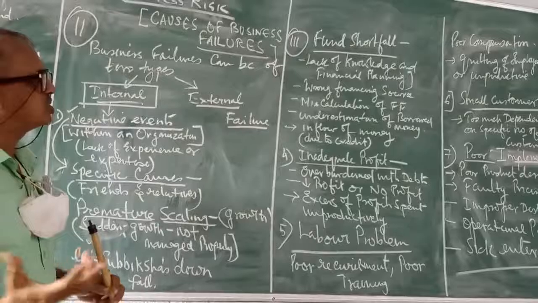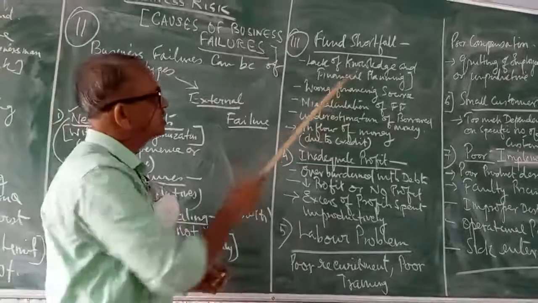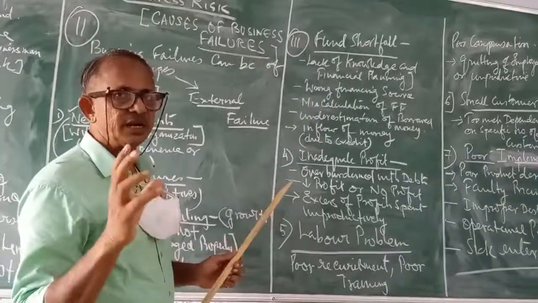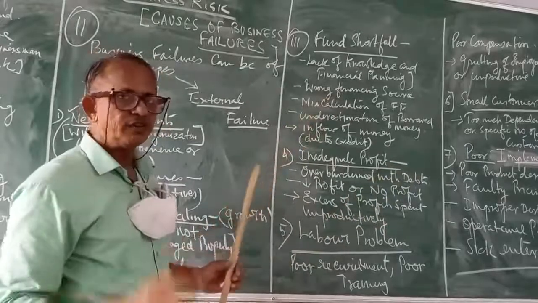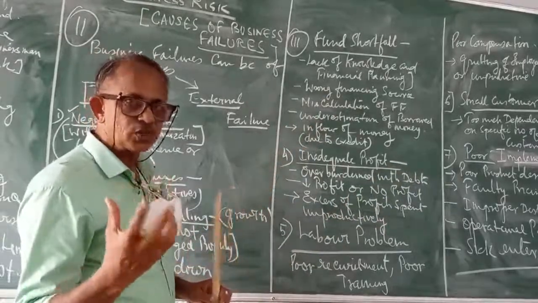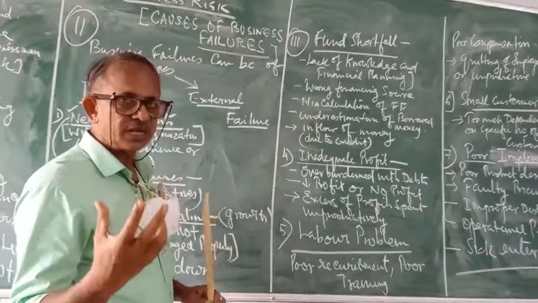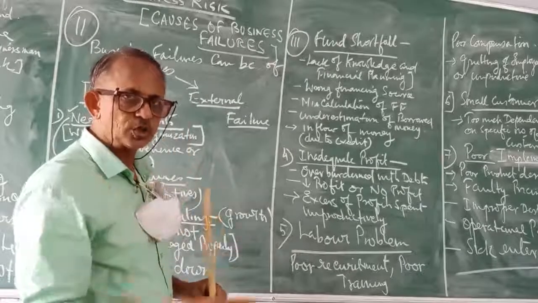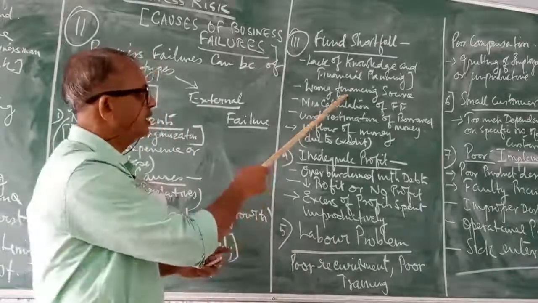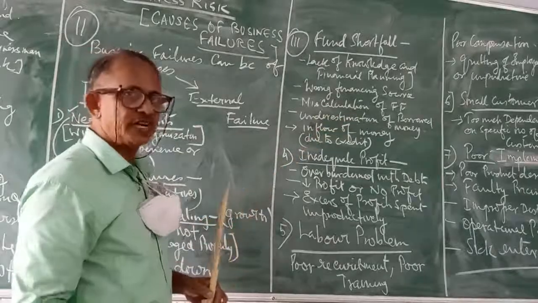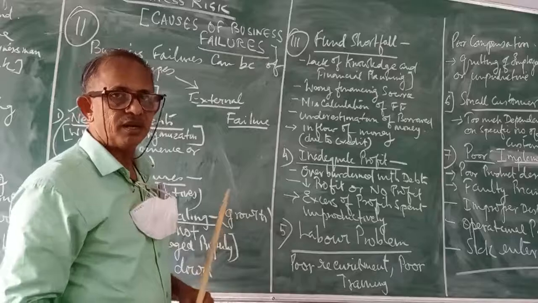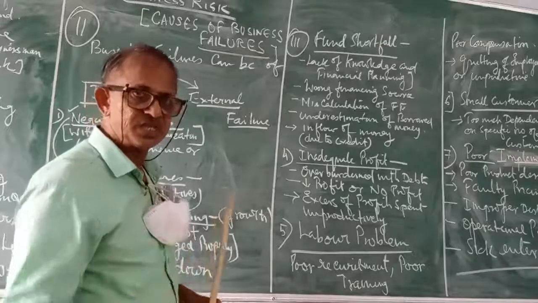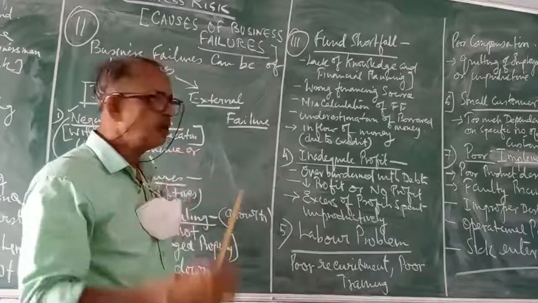If an organization lacks knowledge in management of finance, then it can result in a failure. Then wrong financing source. If the management has finances from a wrong source, that can also lead to failure. Miscalculation of financing the fund. If miscalculations happen in fund financing, then that also can result in failure.